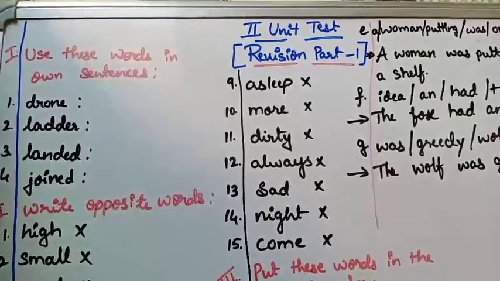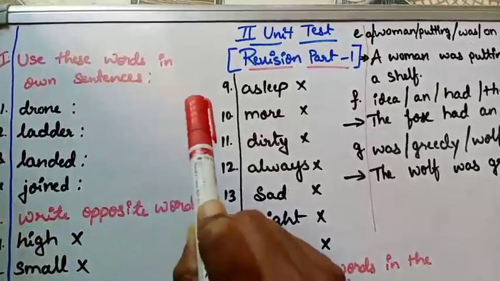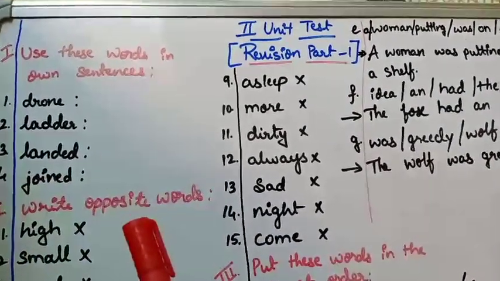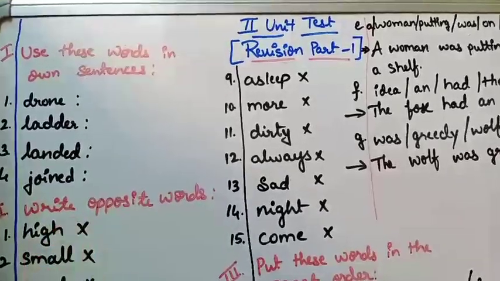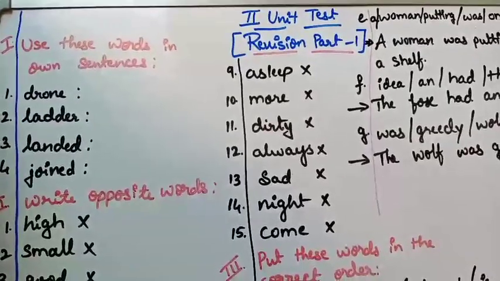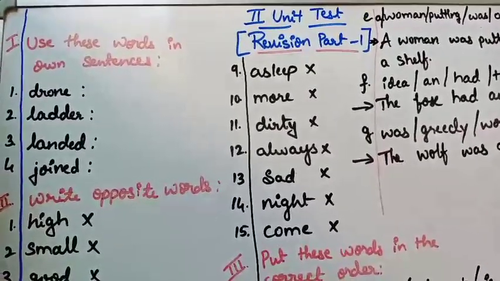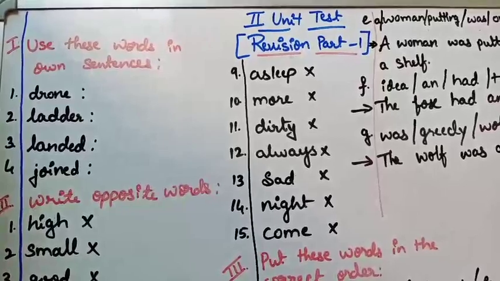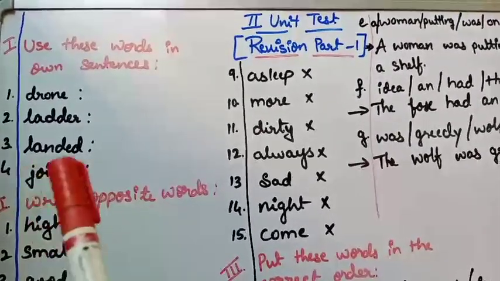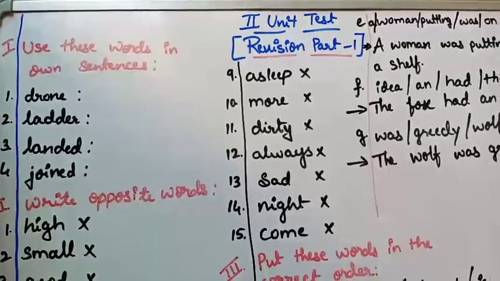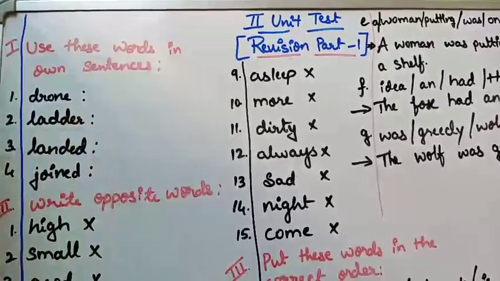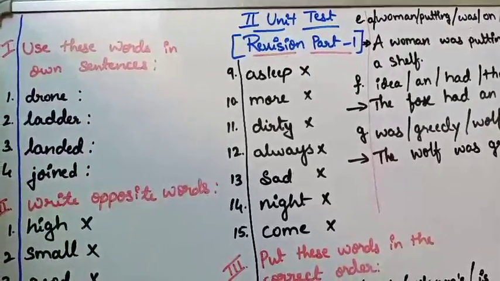So the first one is use these words in your own sentences. As you know, we all finished this in the previous class. I am just giving the question so that you have to search the answer and write it yourself in the classbook. These are the words you have to use in your own sentence. The first one is drone. Make your own sentence.